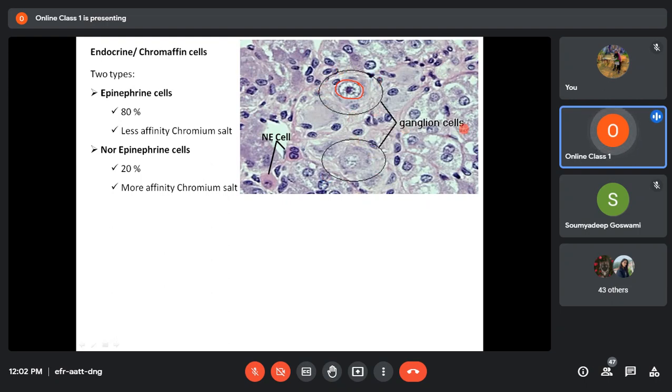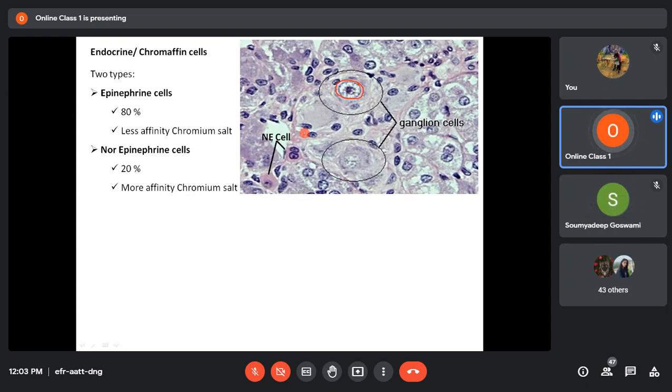So these are ganglionic cells, these are norepinephrine cells, and whatever remaining cells you are finding here are all epinephrine cells. So this is a slide of the adrenal medulla. I'll repeat once again, in the adrenal medulla you find two types of cell: ganglionic cells and glandular endocrine cells. Glandular endocrine cells are also called chromaffin cells because they have affinity towards chromium salt.